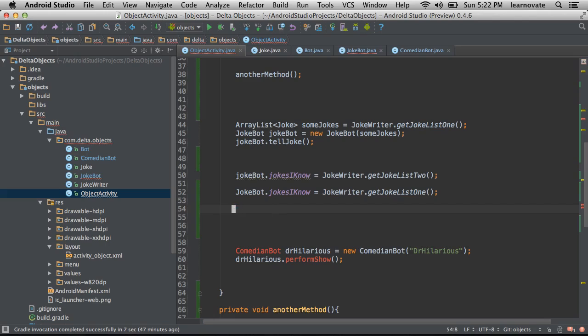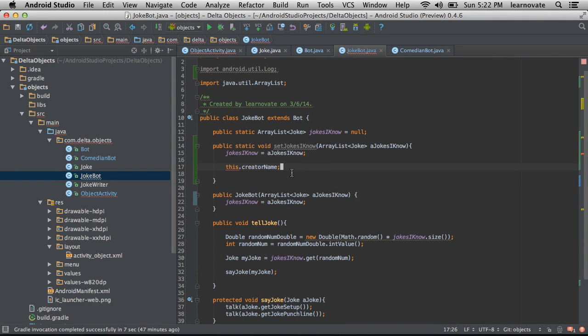So if you're ever in a situation where you see this error, and it's very common in the beginning when you're using static, to come across a situation of trying to set instance variables from a static method, or trying to mess with static variables from an instance method, which again, you can do, but you want to be very careful about saying, is this something where the state is for all objects, or is it just for a single instance? That'll help you determine whether or not you want to make your variables or your methods static.